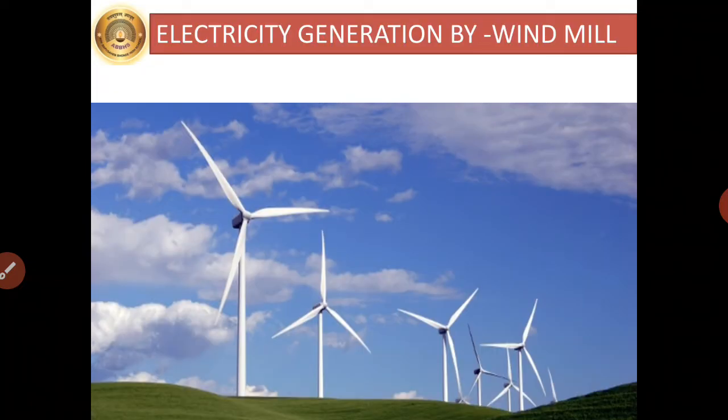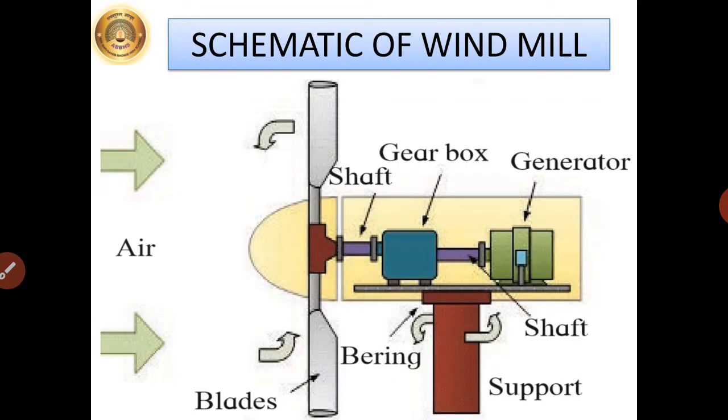Now next we are going to see electricity generation by windmill. The kinetic energy of wind has been used since a long time for lifting of water, for driving flour mills, etc. The energy which is present in the wind can be used for electricity generation. Now just see here the schematic of a windmill, which is also given on page number 55, figure 5.20.